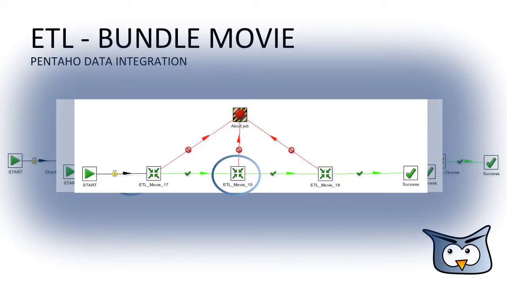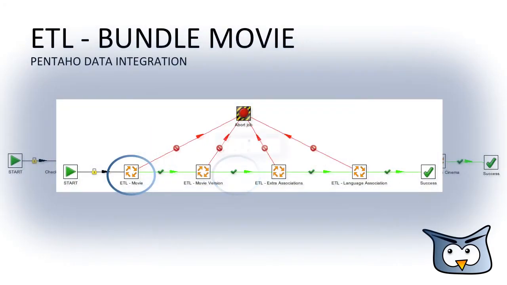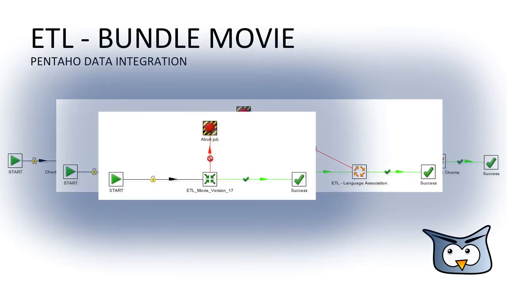The ETL movie 18 job is quite similar to the ETL movie 15 job, with the difference that we don't have to look for an IMDb ID but search for the title of the IMDb ID given by the data of group 18. This movie title can be stored as original title in the movie table. The ETL movie version job is only used by group 17 as only the cinema operator has a movie version table. Let's take a closer look.